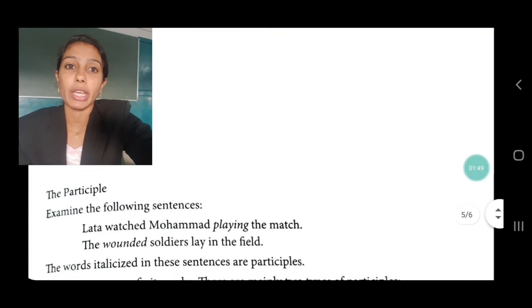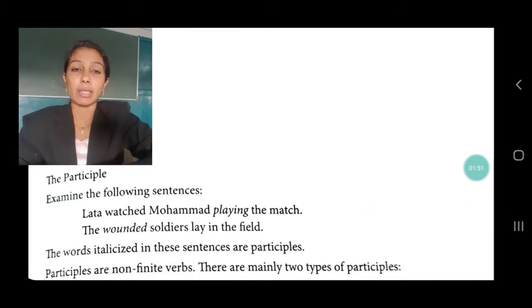Moving on to next, that is the participle. Now see children, exercise 2 and exercise 3. In exercise 2, we fill in the blanks with the correct infinitive form of the verbs given in the brackets. How do we use the infinitive? By adding to the base form of the verb. That is exercise 2. Exercise 3 is to complete the following sentences using an infinitive. That you can do on your own. You can add your own sentences or your own phrases.